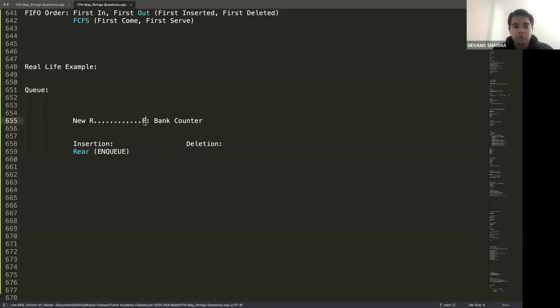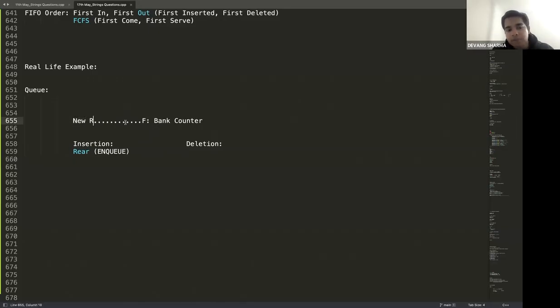Now let's talk about the deletion case. Let's say F came to get his passbook updated or whatever task he was doing. Now the task is done. Once the task of F is done, what would be the first element to be deleted? Of course, F would be the first element to be deleted. Can this element be deleted before F? Can R be deleted before F? Can new be deleted before F?